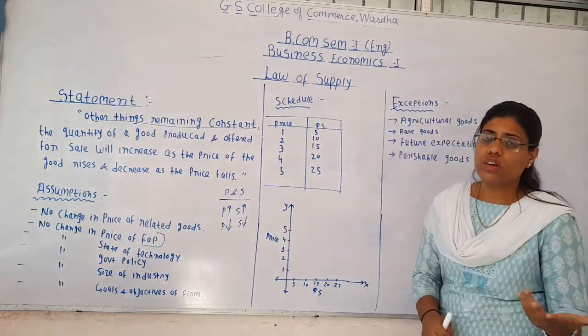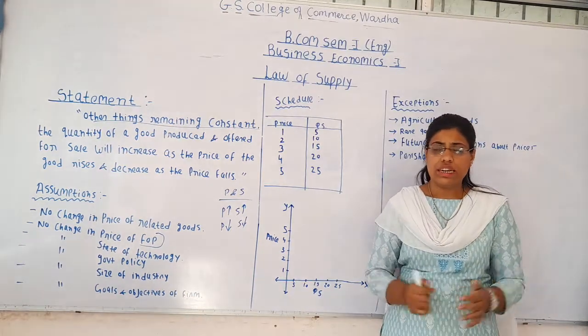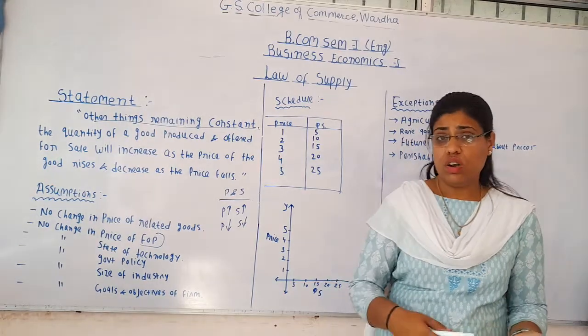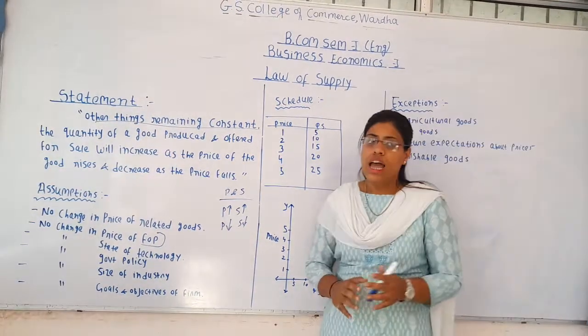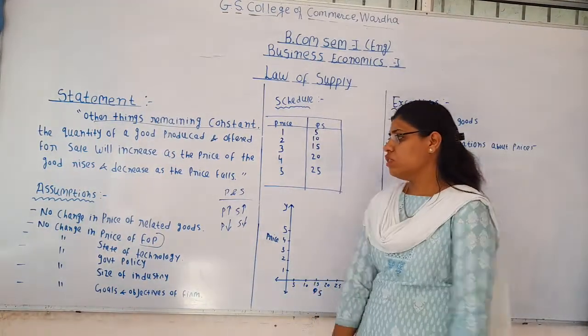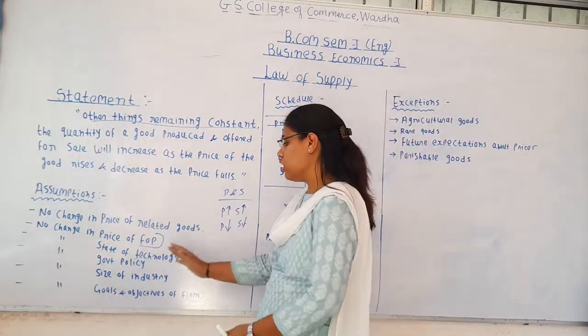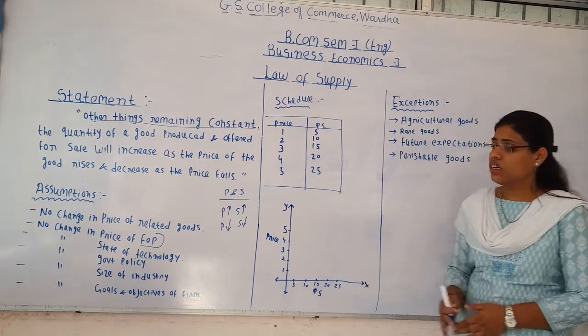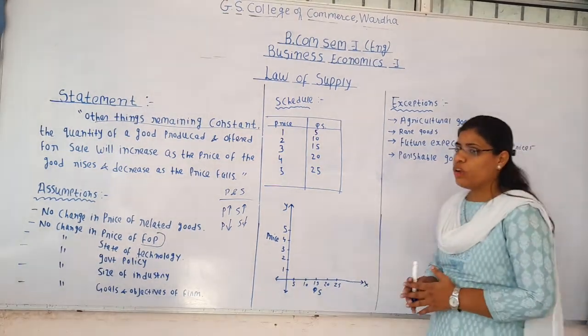So when the demand is not there, supply of course declines in the market. So even though the price remains constant, the law will not operate in such a condition. Therefore, in the law of supply it is assumed that there should be no change in the state of technology. Another assumption taken under the law is no change in government policy.